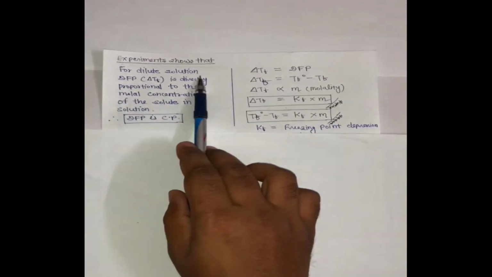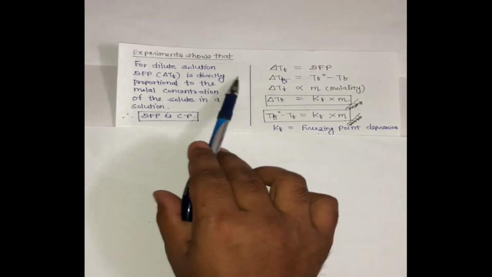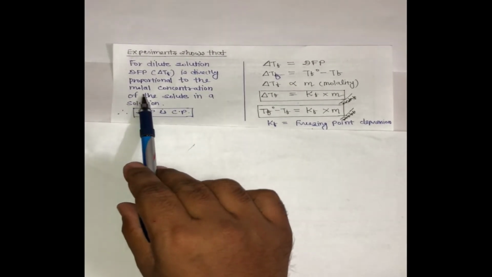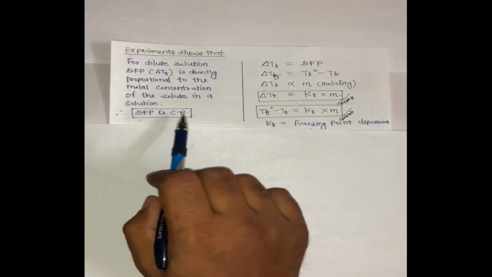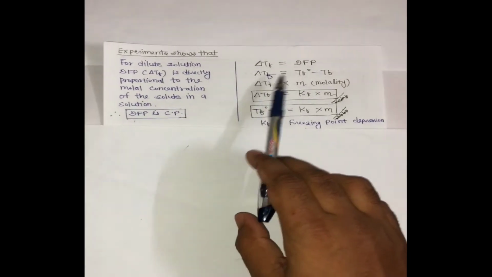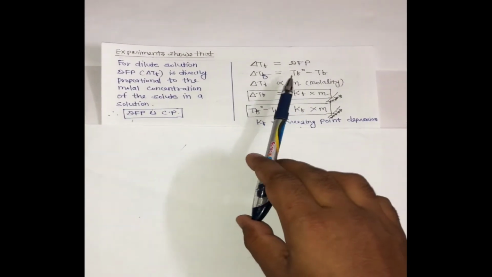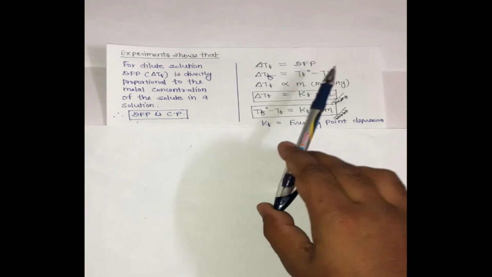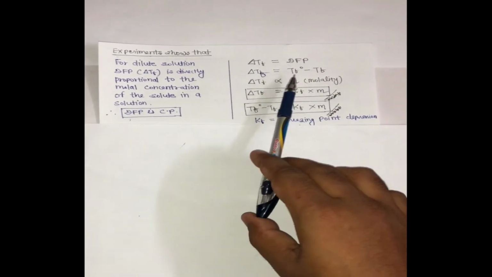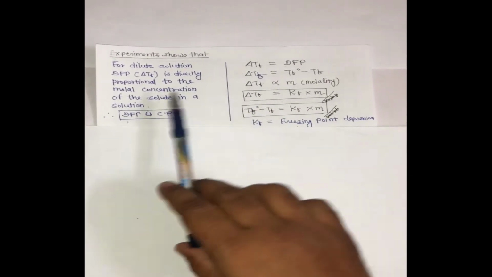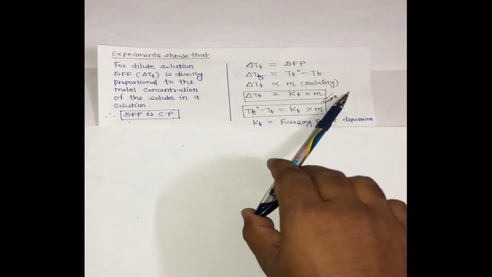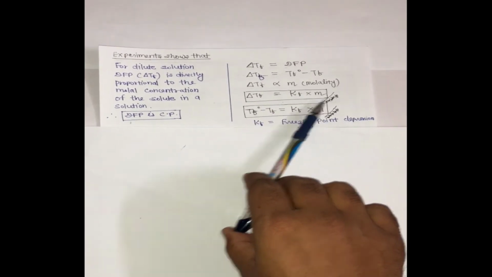Now the next expression for this. For a dilute solution, the depression in freezing point, that is delta TF, is directly proportional to the molar concentration of the solute in a solution. That's why depression in freezing point is a colligative property. Here TF naught is 0 and TF is minus 5, so delta TF is TF naught minus TF, but for delta TB it was TB minus TB naught. So delta TF is directly proportional to molality. Same thing, delta TF equals KF into M.